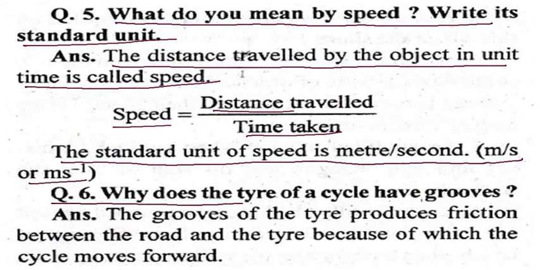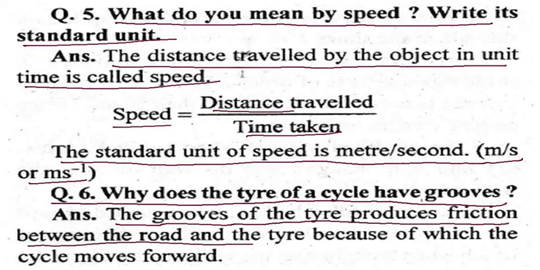Now, why do the tires of a cycle have grooves? The grooves of a tire produce friction between the road and the tire, because of which the cycle moves forward.